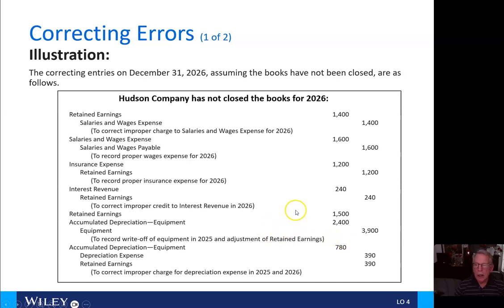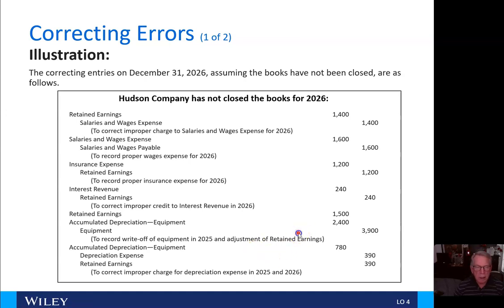And then our interest revenue of $240, a credit to retained earnings, and then a debit to retained earnings for $1,500, a debit to remove the accumulated depreciation here of $2,400, and a credit to remove equipment of $3,900.